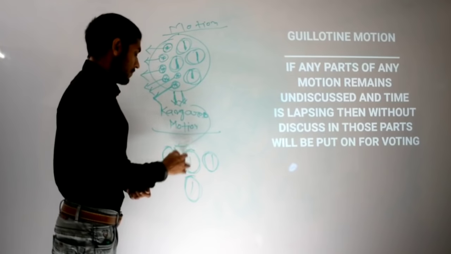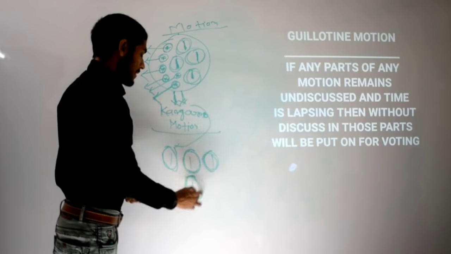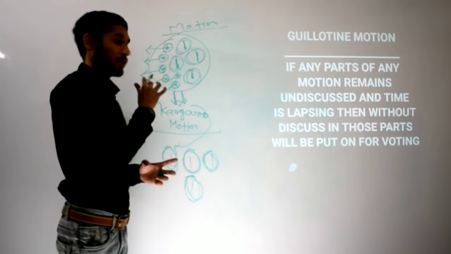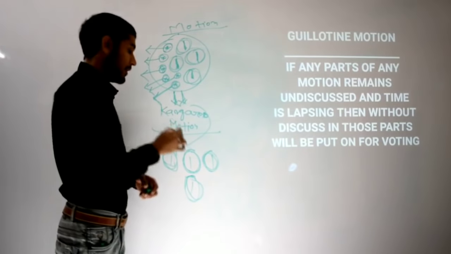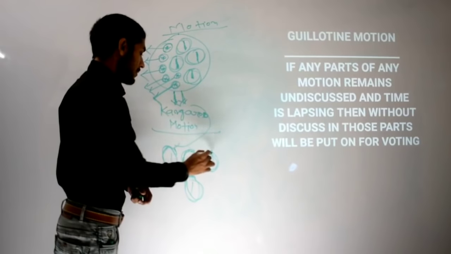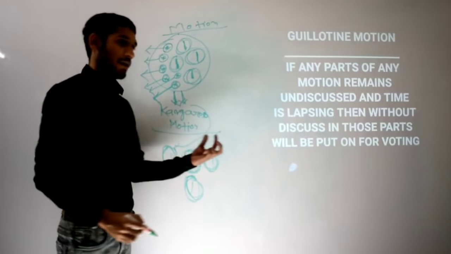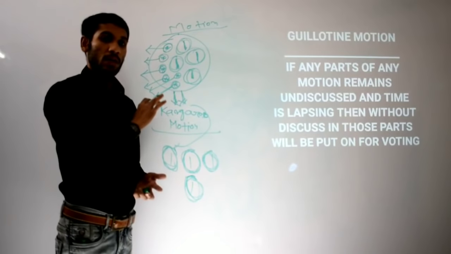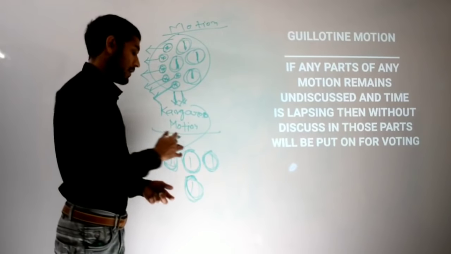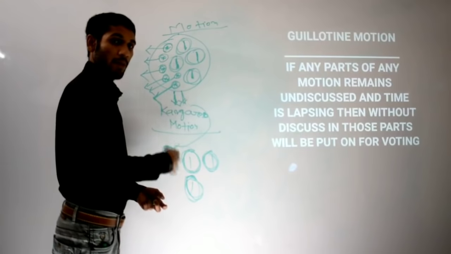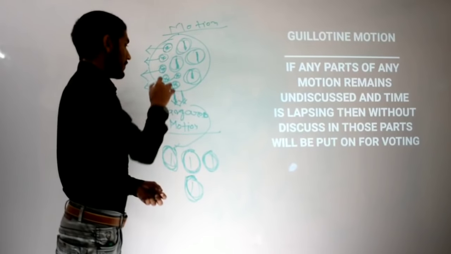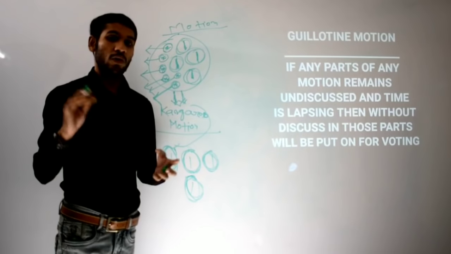Now if these major issues are passed by the house, then these minor issues will automatically be termed as passed by the house. If these major issues are not passed by the house, then it is automatically understood that since the major issues of that motion are not passed by this house, because the majority are against them, these minor issues will also not be passed.